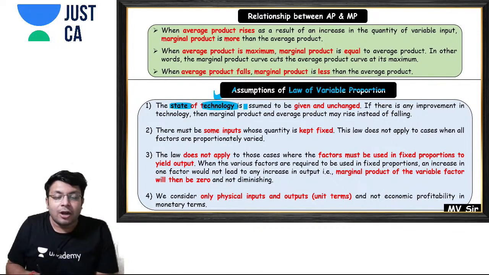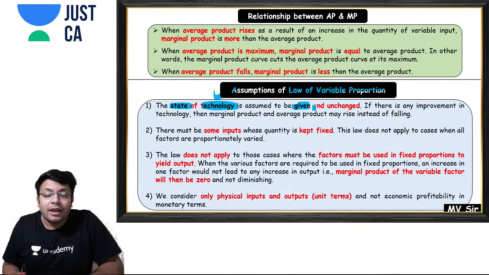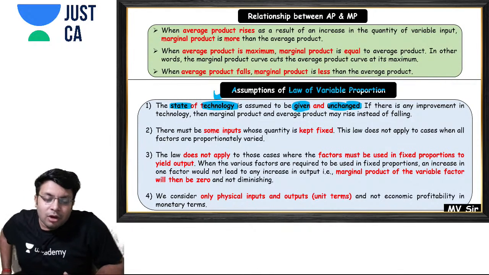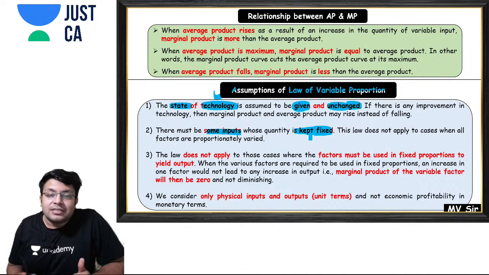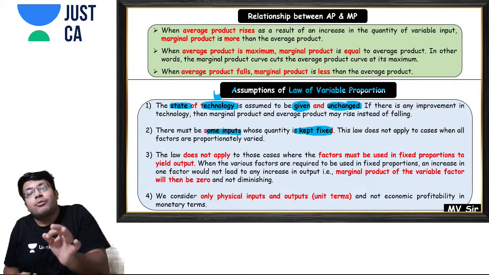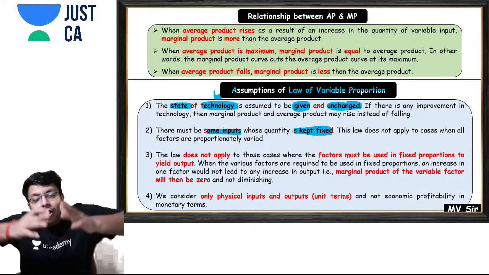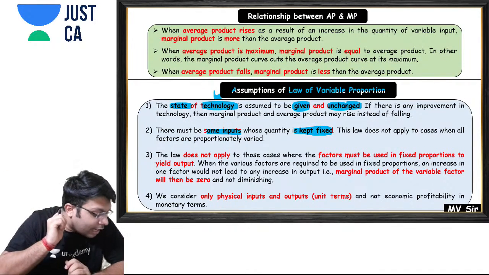The state of technology which you are using will obviously be given and unchanged. What do you mean, given means constant. Yes, the state of technology which you are using will be constant. Then there must be some inputs whose quantity should be kept fixed, because we are in the short run. Then obviously there should be some input which should be fixed. Only then you will be in the short run. Now, if all the inputs are variable, then how will you be in the short run? Then you are in the long run. Are you getting my point?